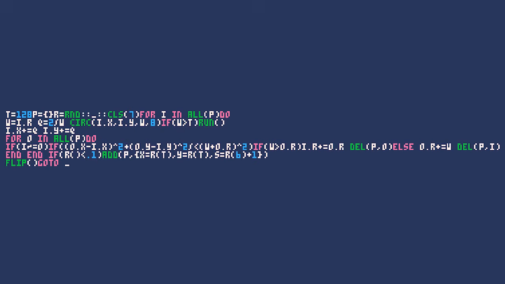We move the circle by its speed. Iterate over every other circle. If this circle is different from the primary circle, we check if these circles are colliding. If so, we check which is larger, growing the larger circle and deleting the smaller one. If a random value between 0 and 1 is less than 0.1, then a new circle is spawned with a random position and radius. Finally, we draw the frame to the screen and return to the loop.